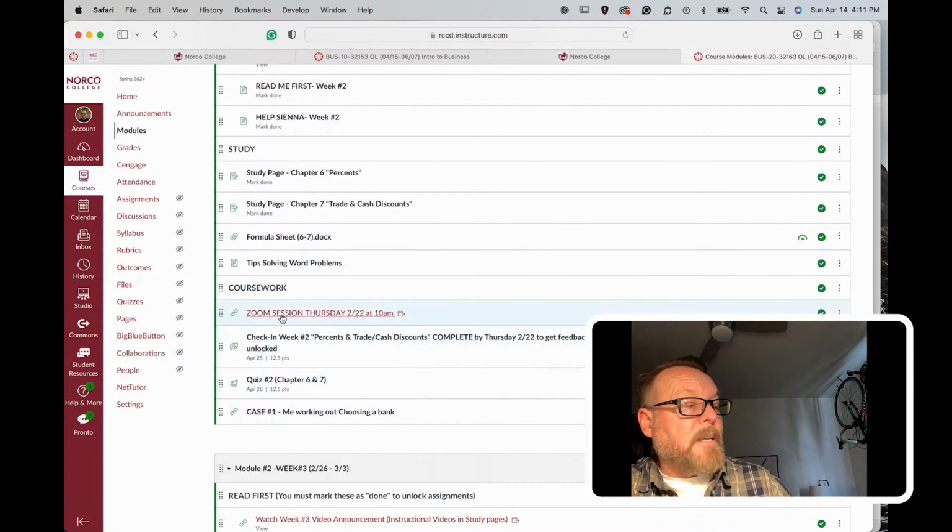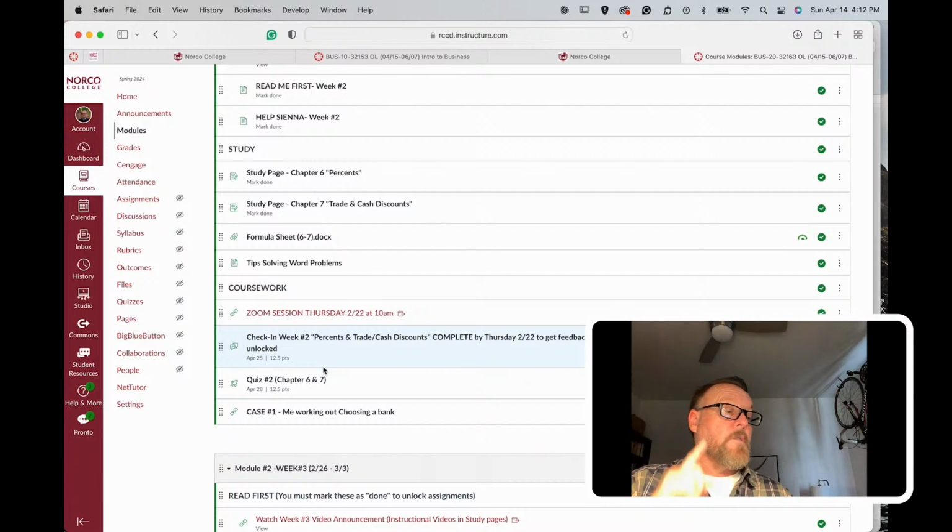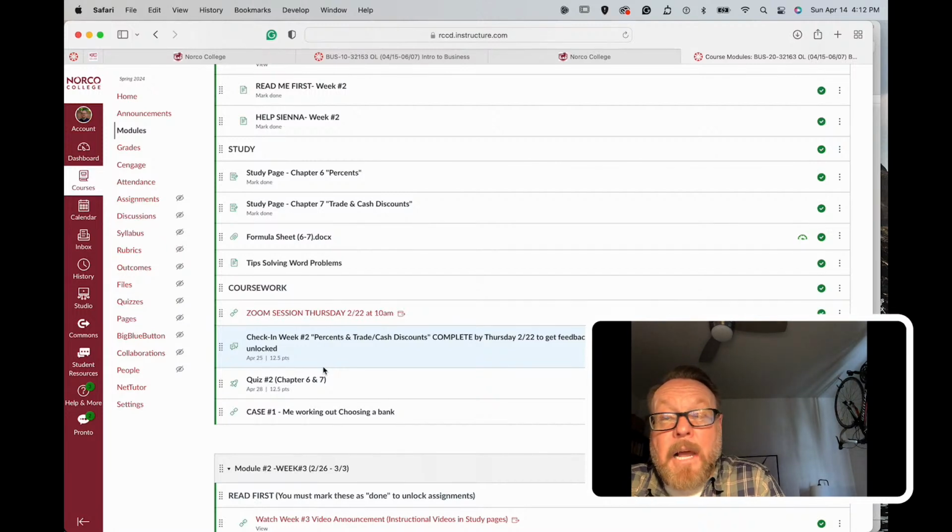Now, the check-in assignments after week number 1, so starting in week number 2, are math problems for you to work out to help Sienna solve. And the idea here is that you would complete it by Thursday night. Now, you don't have to. You can wait till Sunday, but I won't be able to give you any feedback if you wait till Sunday. If you do it by Thursday, I will give you feedback, and that way you can see where you went wrong. I'll give you all the answers to the problems, and then you can be equipped and ready to take the quiz, or when we get to the exam, to take the exam.